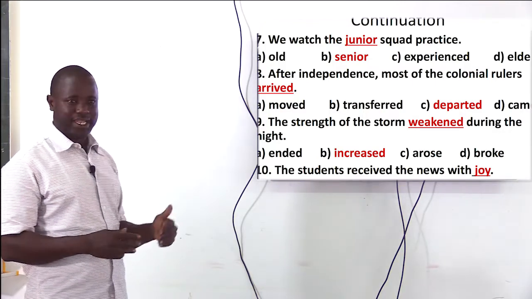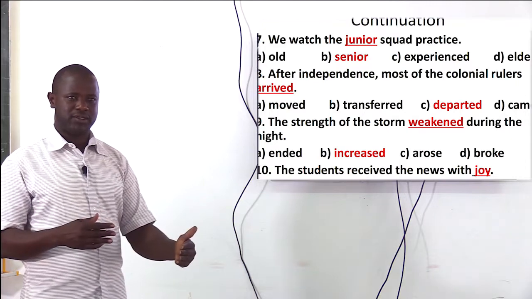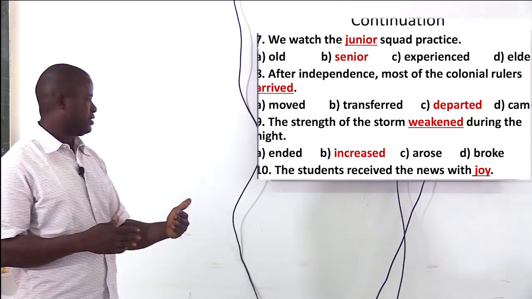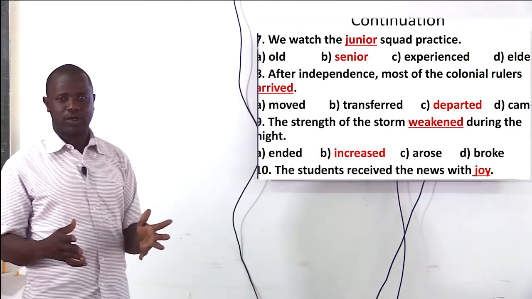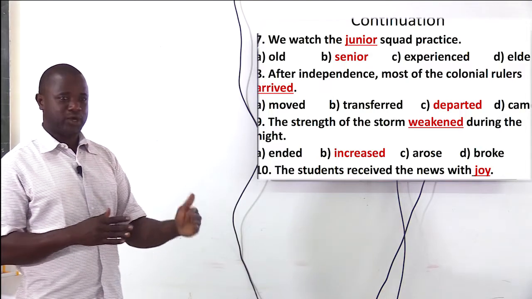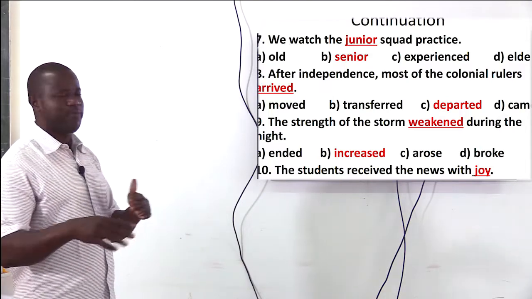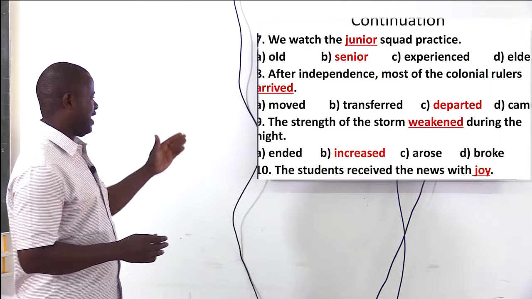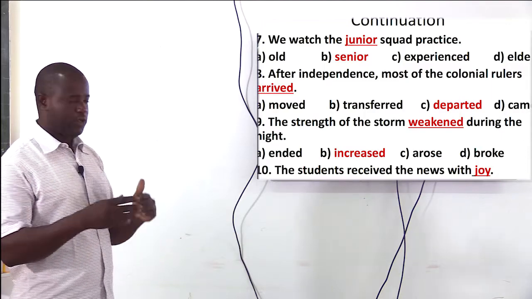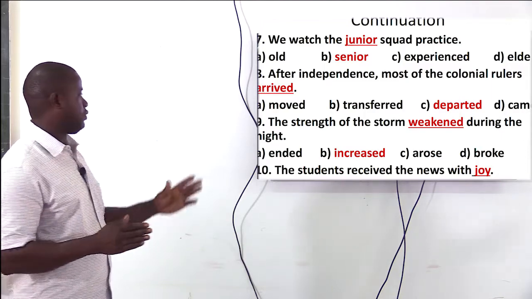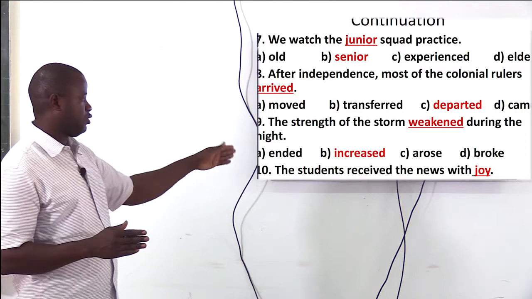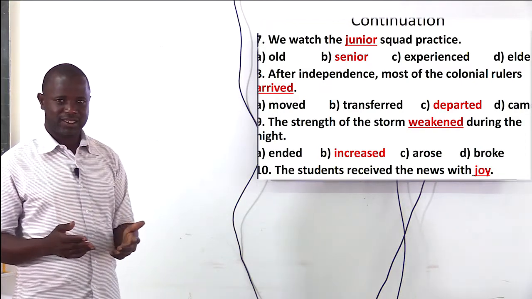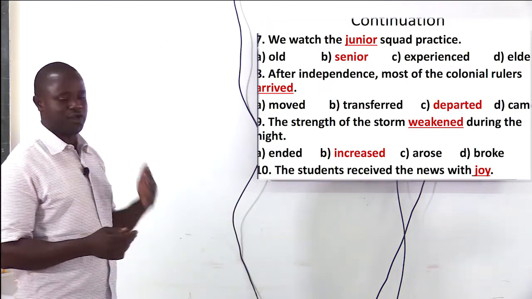We're going for sadness, which is the opposite of joy. Joy means happy, of course, so option A cannot work because we are looking at antonyms. If it was synonym that we are looking at, then happy would have been the correct one. But we are looking at antonyms, so we cannot use happy. What do we use? Sadness. It is the opposite meaning to the word joy.